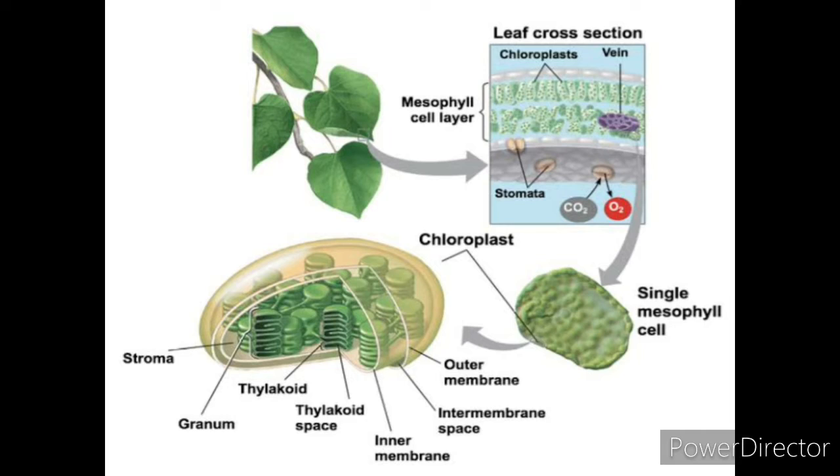This chloroplast contains a green coin-like structure called thylakoid, and in this thylakoid there is the chlorophyll pigment which helps in the process of photosynthesis. So in this way the single organ, the leaf, is that much functional in the process of photosynthesis.